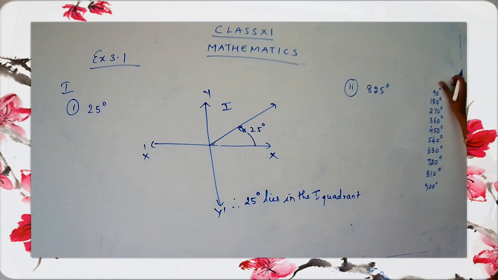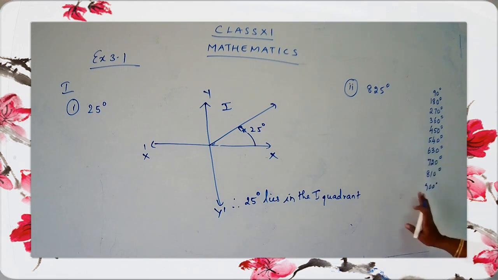Okay, I've just written it in terms of degrees. It's 90, 180, 270, 360, 450. We can go on continuing; it doesn't stop over here. According to the number, if you have a bigger number, you can keep writing the numbers up to what you need. Here I need 825, so I have stopped near 900. If I have a number around 1000, I can have one more number like 990 and so on. So I can go on adding 90 to get the required value.